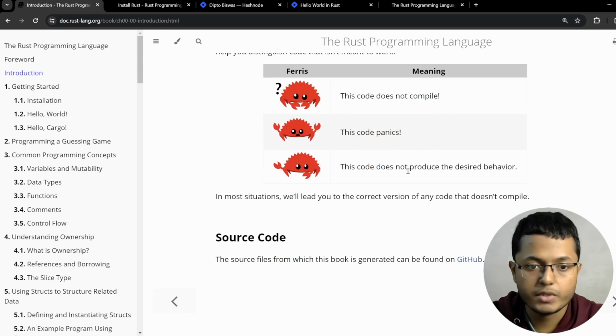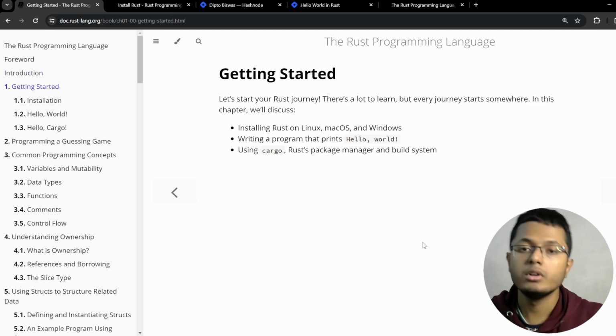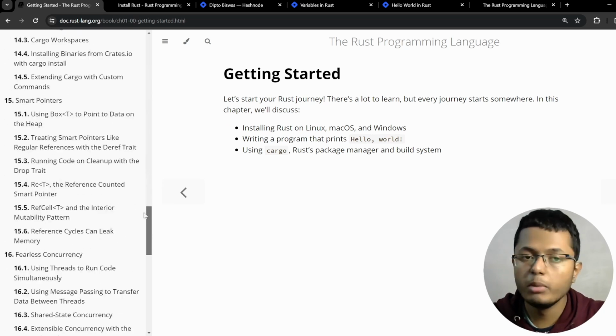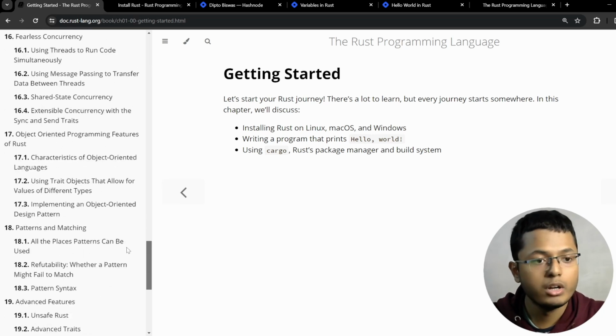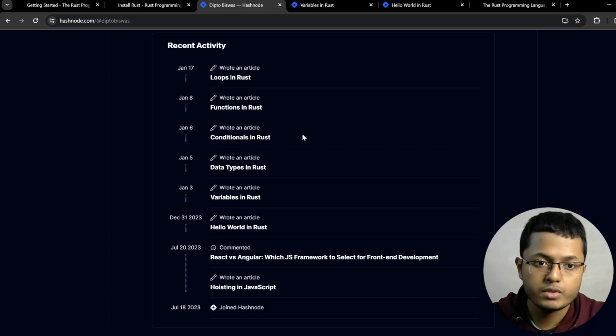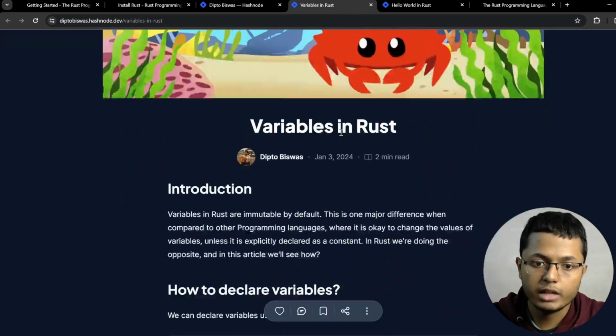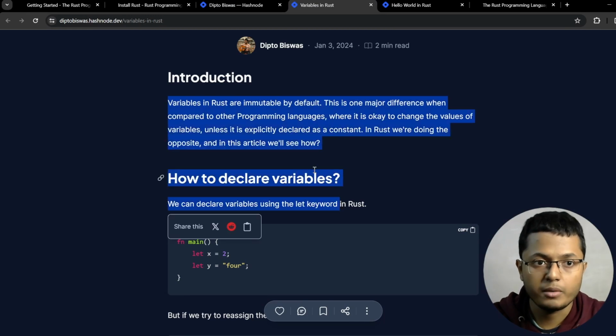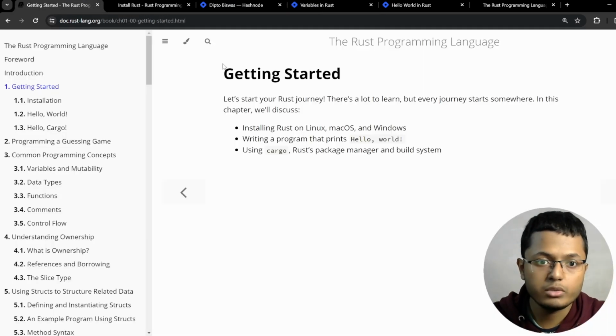So that's all about the introduction section. And now we can get started with Rust. And that is also the first chapter. Now, in this Rust series, we will be covering everything that the book has, but we will not be covering them line by line. Rather, we will be referring to the book and writing our own code. And meanwhile, you can also follow my blogs and Hashnode notes on Rust. And again, these are not the blogs that we will be following line by line. You can only consider them as written notes. That's all. Now let's get started with Rust.